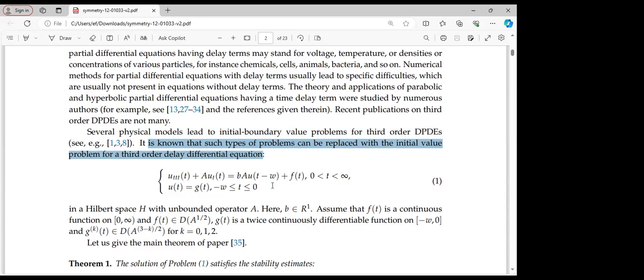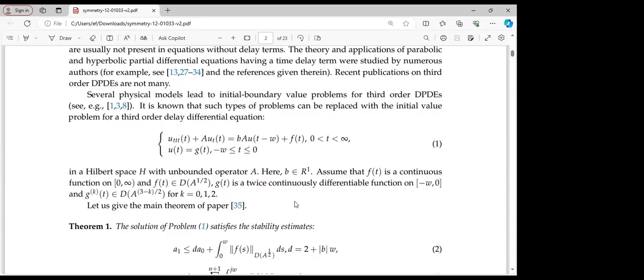As we can see from equation 1, in a Hilbert space H with unbounded operator A, here B will be an element of R1, and we will also assume that f of t is a continuous function on the interval from 0 to infinity, and f of t will belong to the following domain as described, and also g of t is a twice continuously differentiable function on the following interval.